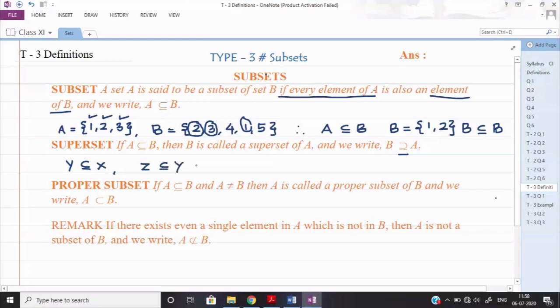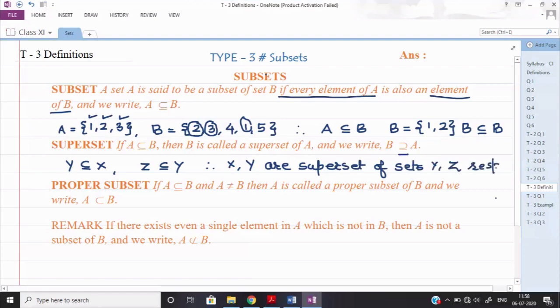So what I can say here is that therefore x, y are supersets of sets y, z respectively.